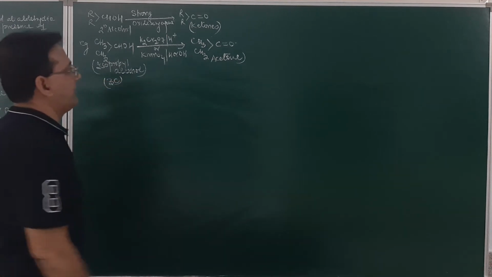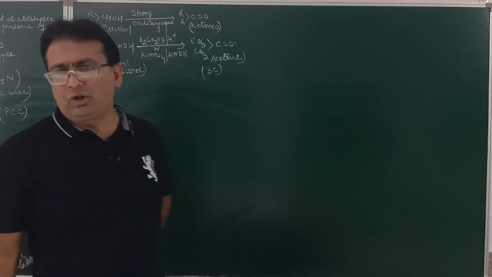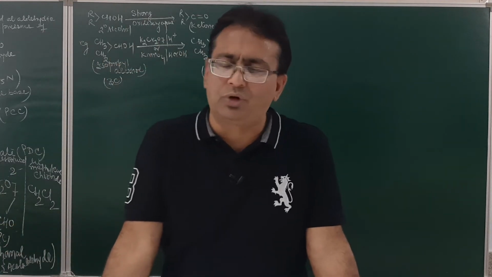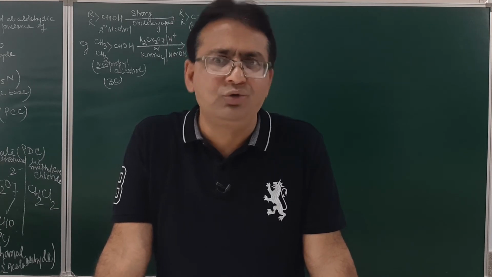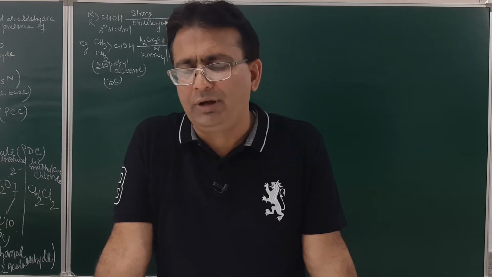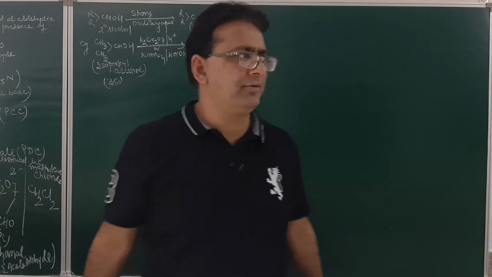Here again the number of carbon atoms will be 3. So, isopropyl alcohol can be oxidized in presence of a strong oxidizing agent. Weak oxidizing agents cannot oxidize secondary alcohols. It can be carried out only in the presence of a strong oxidizing agent.